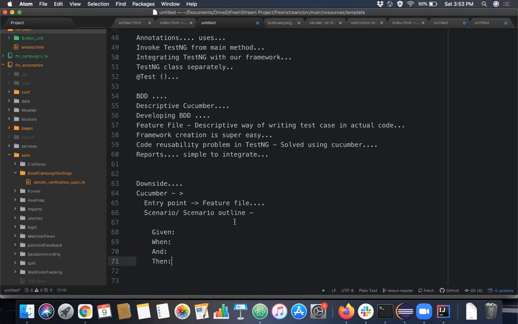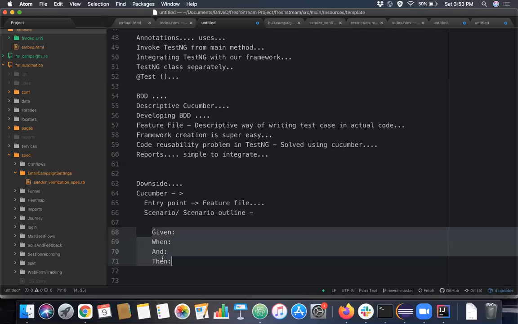That's it, right? So the Cucumber entry point is the feature file. Each feature file can have any number of scenario outlines. Each scenario can contain given, when, then steps. If you change this particular name, it also doesn't matter, as long as you map your correct step to your step definition methods.